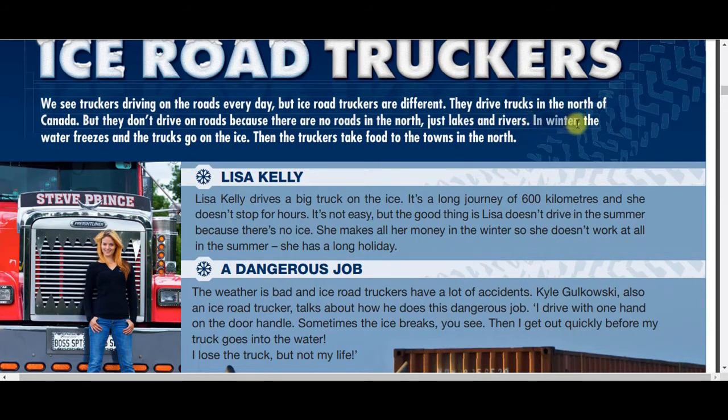Then we continue with another sentence. In winter, comma. This is just a phrase that is trying to connect what we're going to say later. The water freezes. Which one is the subject? The subject is the water. The water freezes and the trucks go on the ice. Then the truckers take food to the towns in the north. As we can see here, the subject is the water.